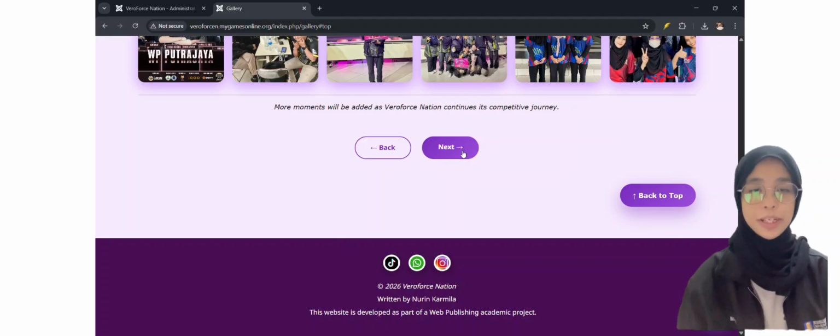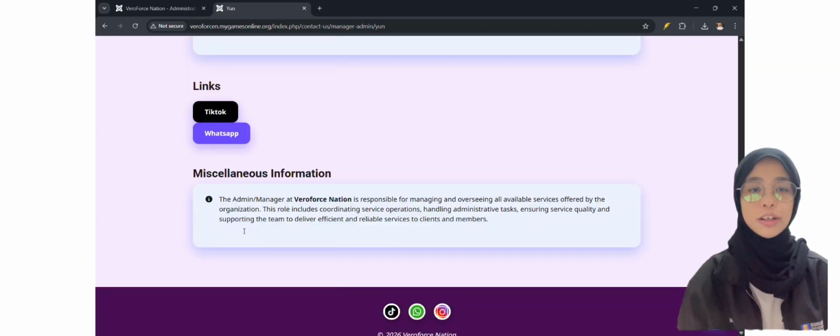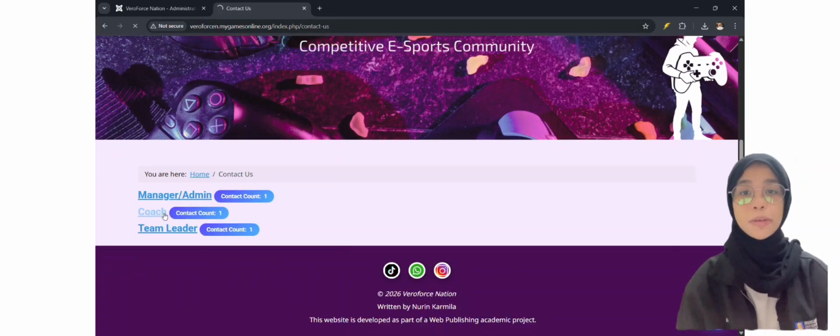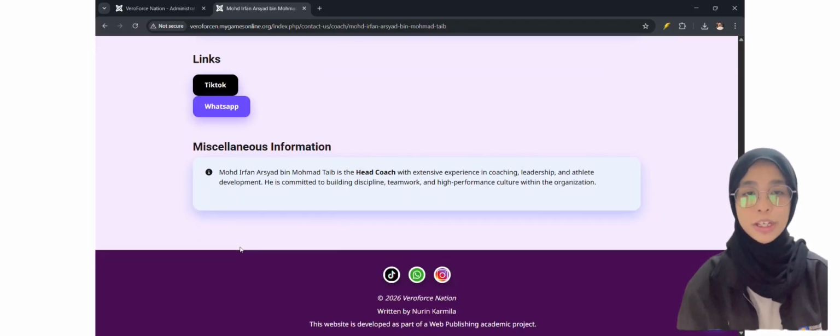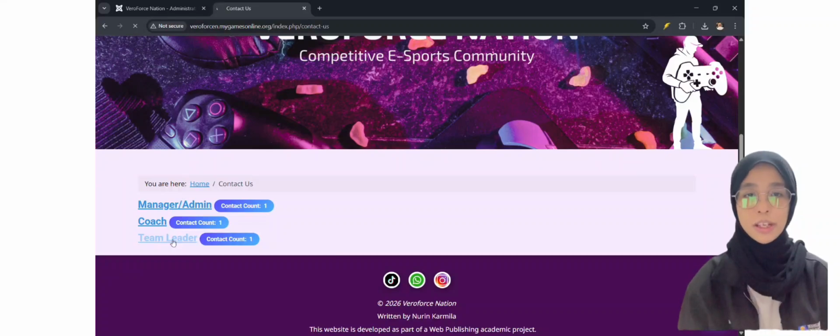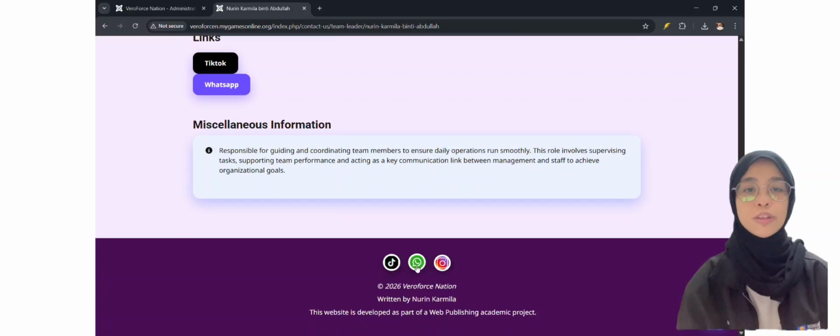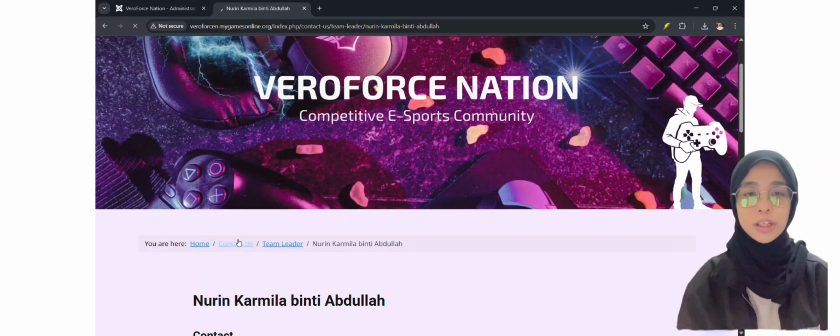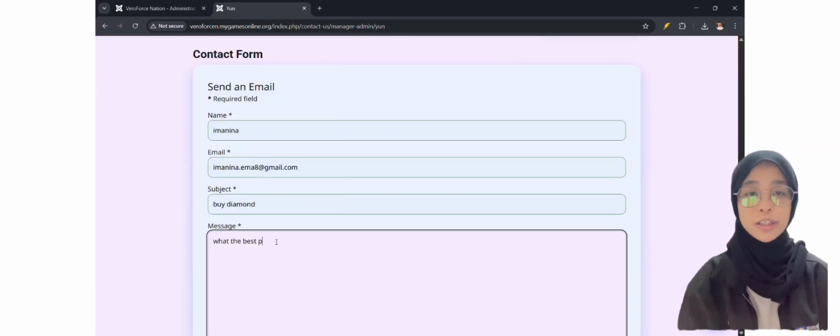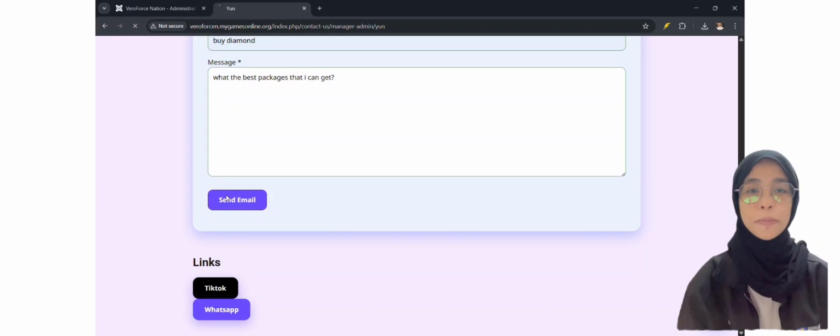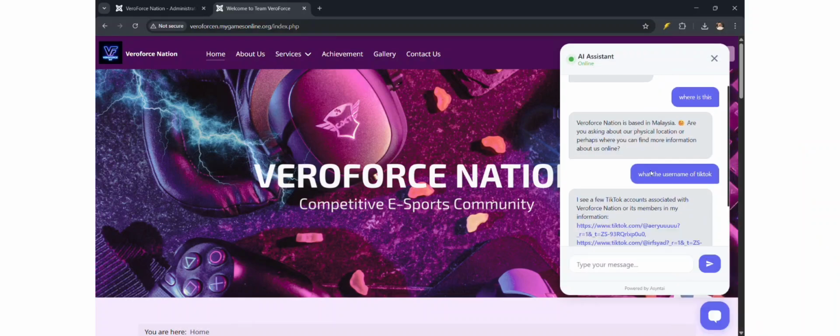This is the Contact Us page. The Contact Us page serves as the main communication channel between the users and Veraforce Nation. In Joomla, this page utilizes the contact component, which allows structured contact information and form submission to be managed centrally through the Joomla backend. Custom styling is applied to improve usability and user experience. The purpose of the Contact Us page is to enable direct interaction, allowing users to make service inquiries, bookings, or requests efficiently while maintaining organized data handling within the CMS.